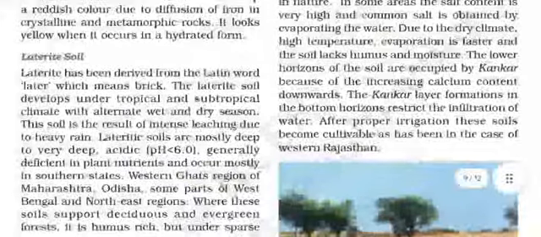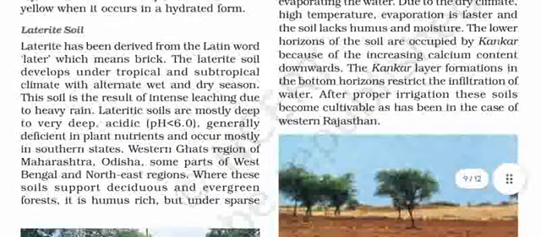Laterite soil. Laterite has been derived from the Latin word later, which means brick. The laterite soil develops under tropical and subtropical climate with alternate wet and dry season. This soil is the result of intense leaching due to heavy rain.